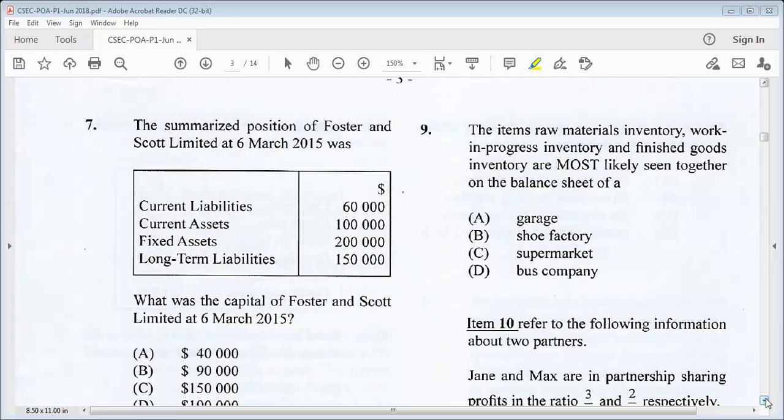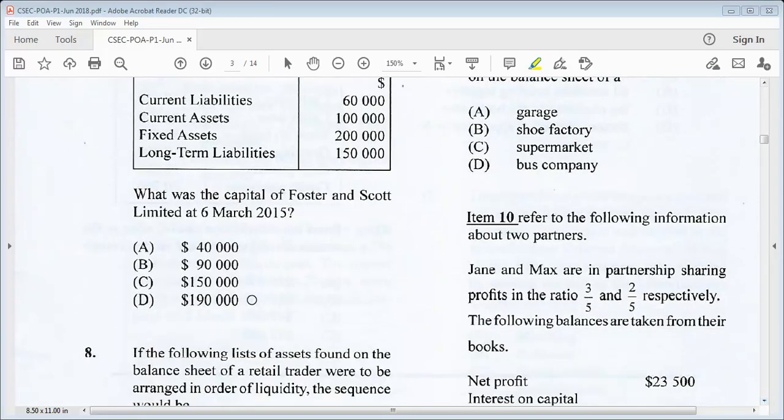We know capital is assets minus liabilities. So the total assets, current assets and fixed assets, 300,000. The total current liabilities and long-term liabilities, 210,000. When we deduct that from 300,000, we're left with B, 90,000.